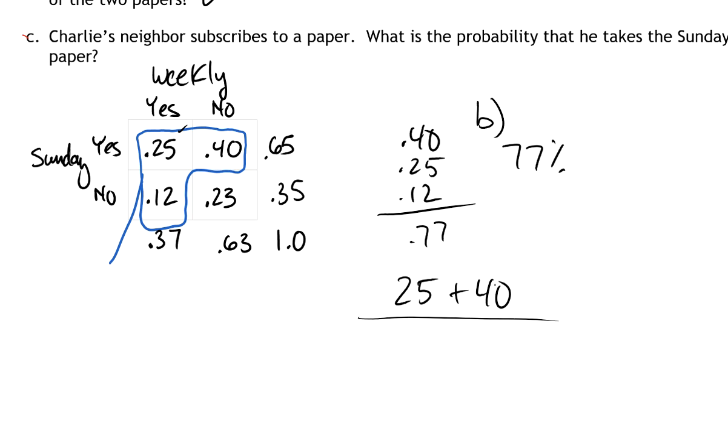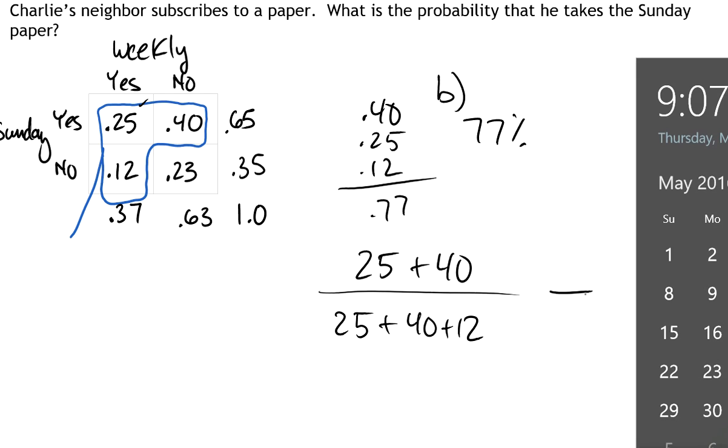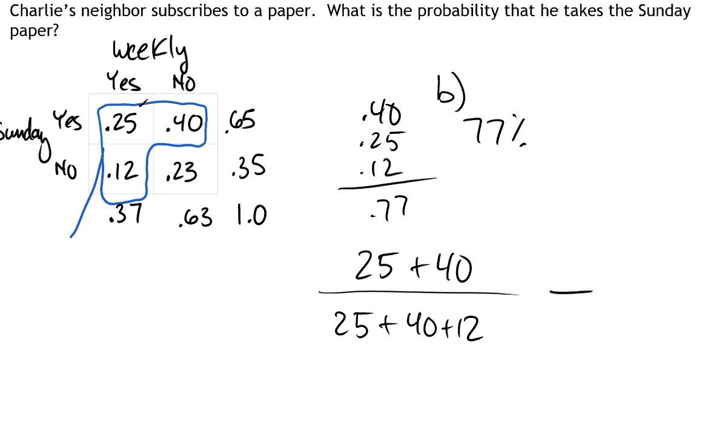And we know that the population we're talking about is he's subscribing to a paper. So if he's subscribing to a paper, we know that he has to be in this group, right? 25 plus 40 plus 12. So if I'm looking at this correctly, the size of the group is 77, and the number of people that take the Sunday paper in that 77 is 65. So I believe the answer is 65 divided by 77.